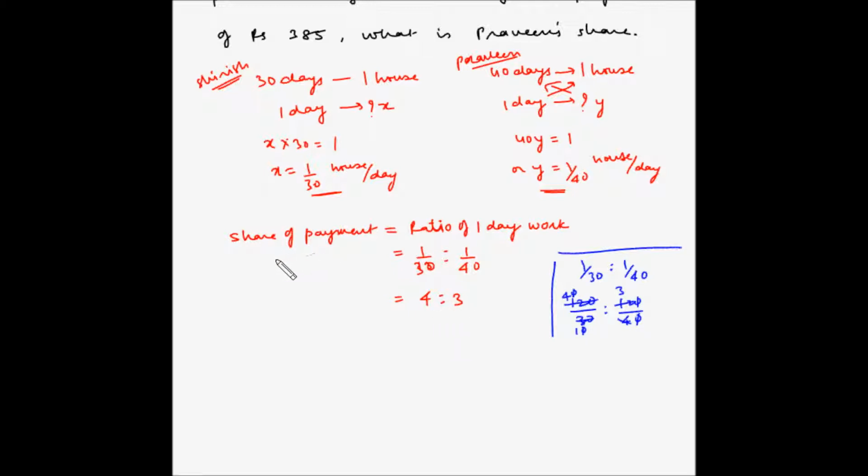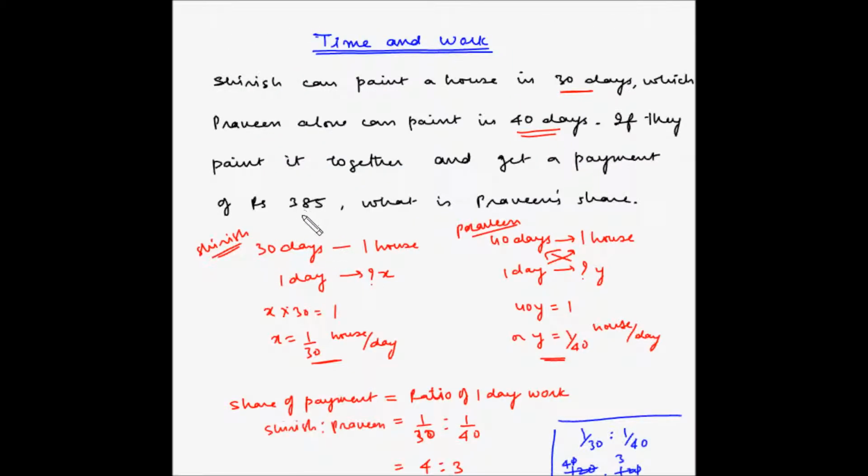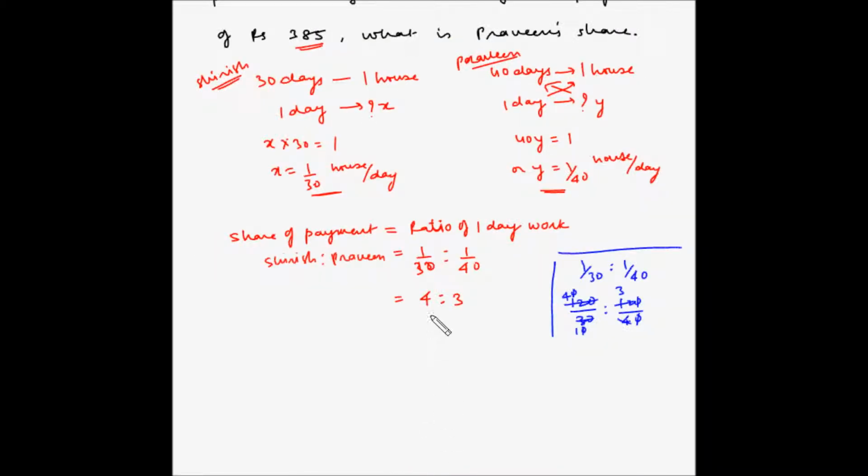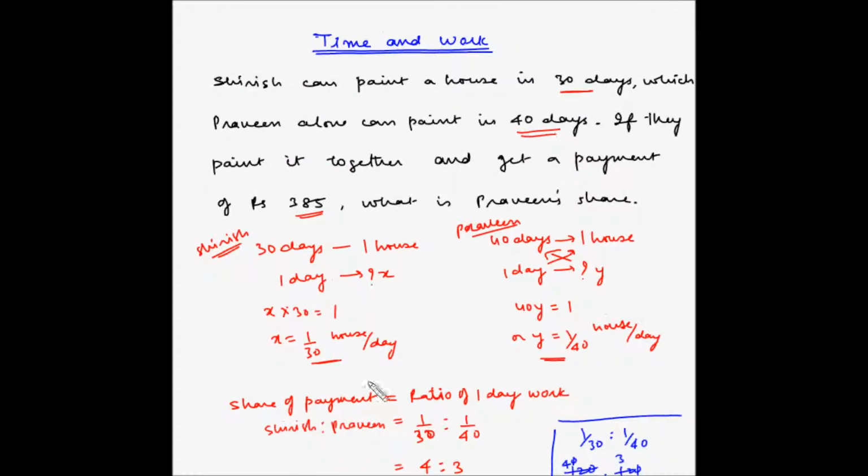Now the share of payment is Shirish is to Praveen. So what this means is, if the total amount of 385 is divided into 4 plus 3, 7 parts, then 4 out of those 7 parts is for Shirish and 3 out of those 7 parts is for Praveen.